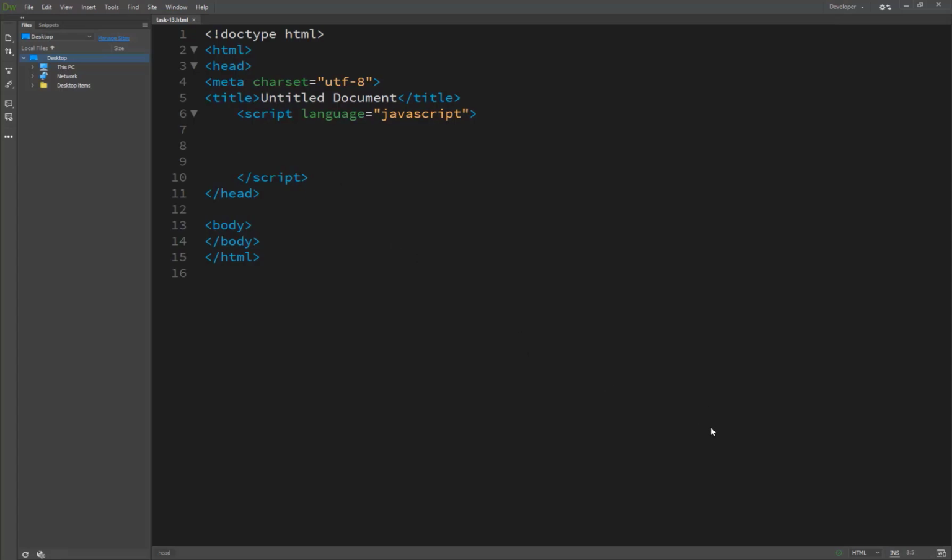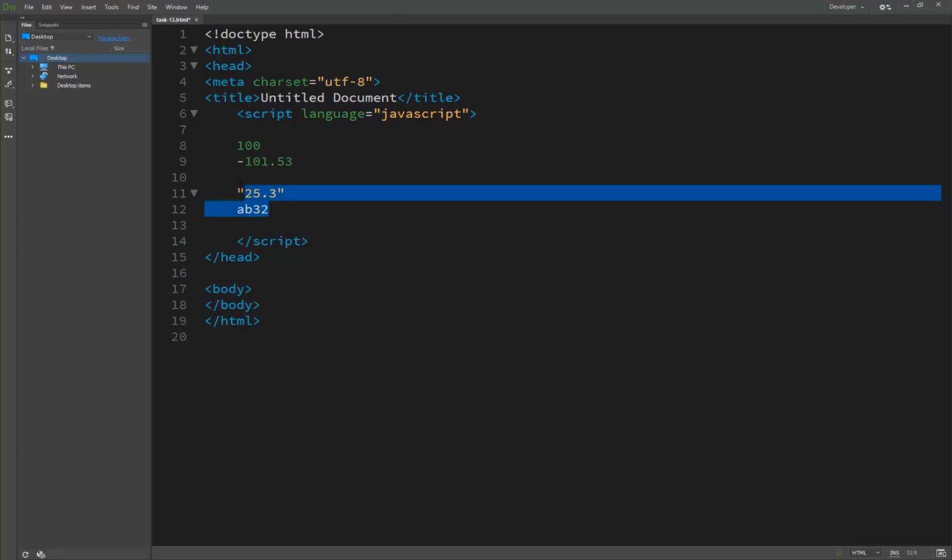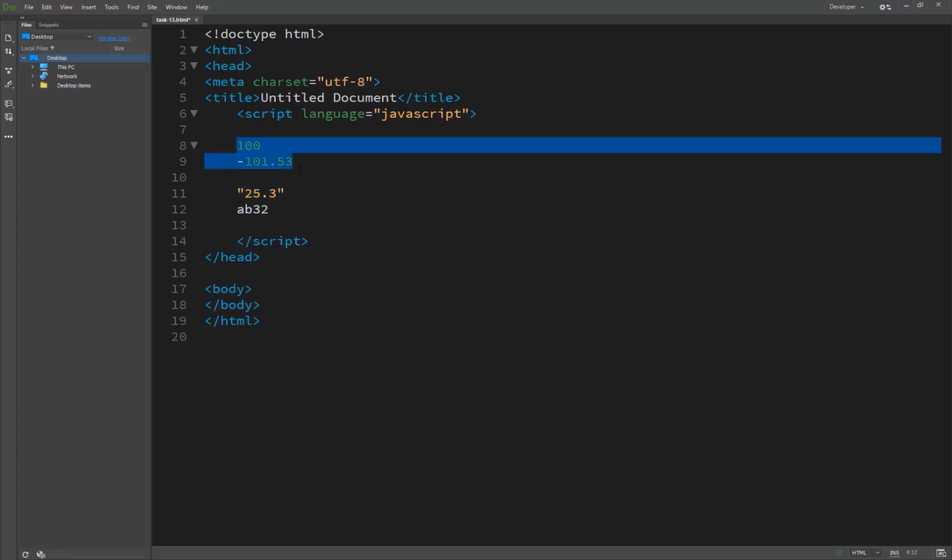So here are some examples. A few examples are 100, minus 101.53. Both are numeric values. But if we write something like 250.25.3, or AB32, these are not valid numeric values.